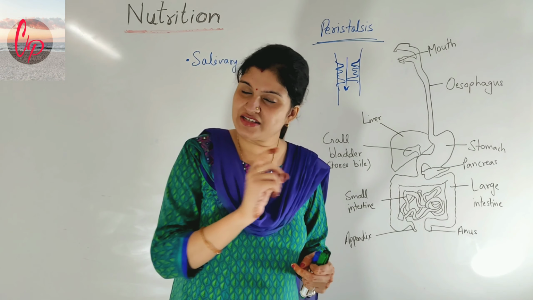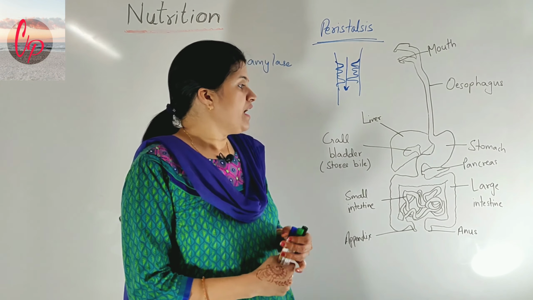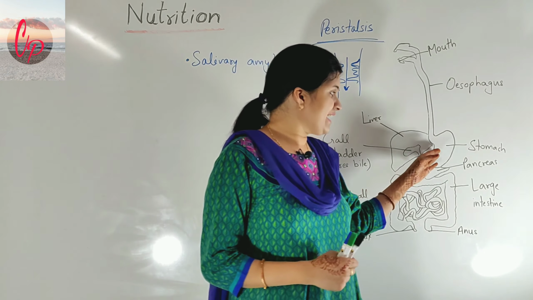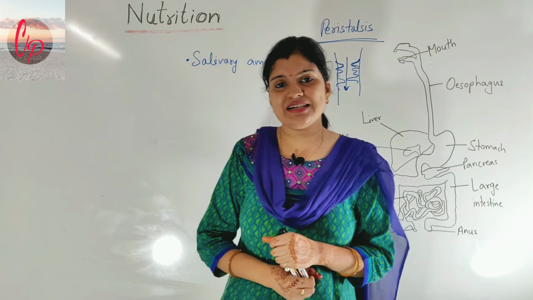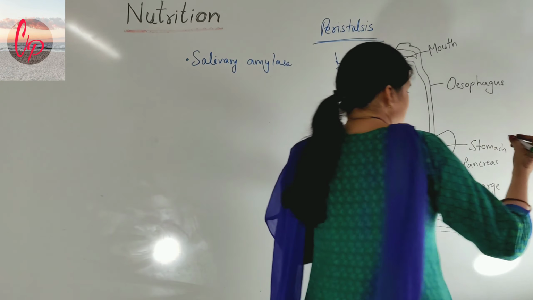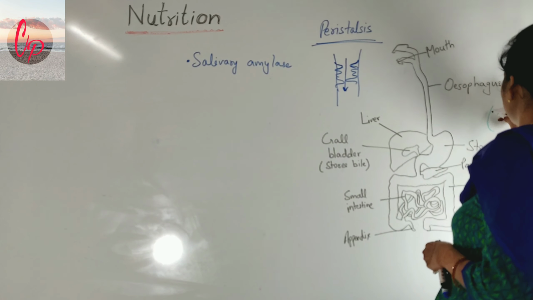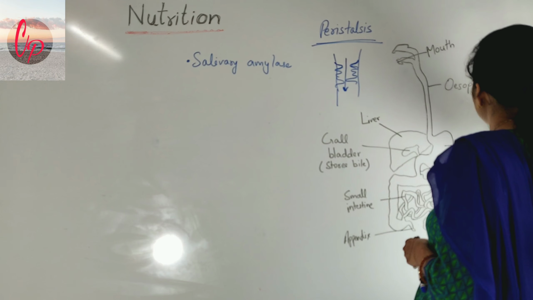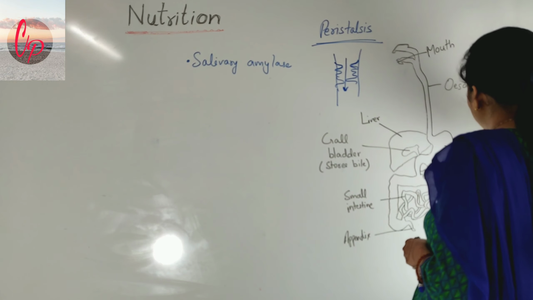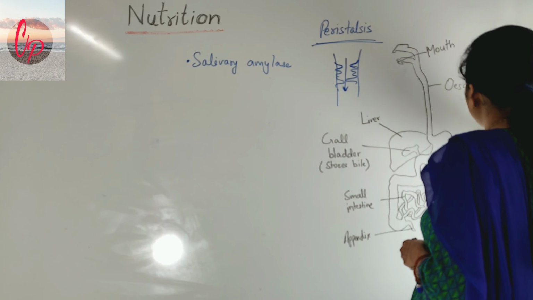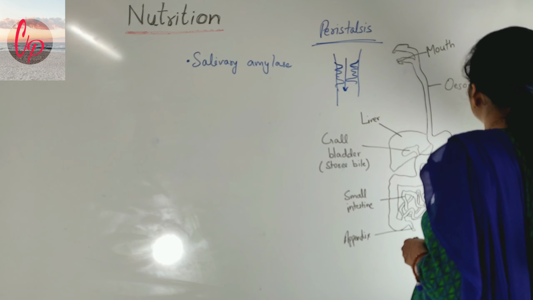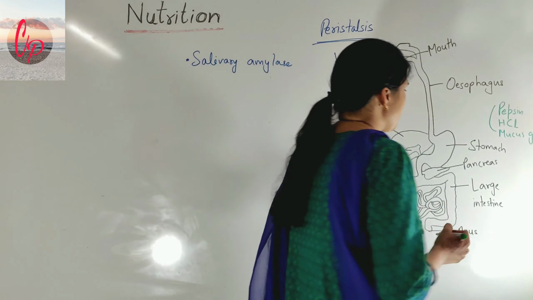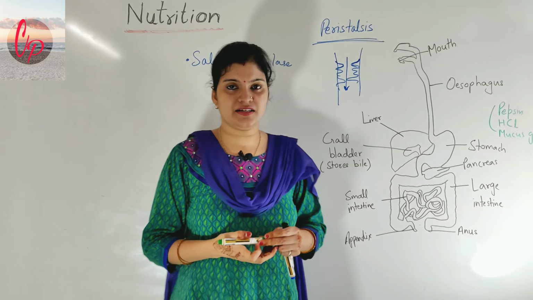The same acid is present in the stomach also, and there is one enzyme, which is pepsin. So the stomach has pepsin, HCl, plus mucus glands also. These three things are present in the stomach.